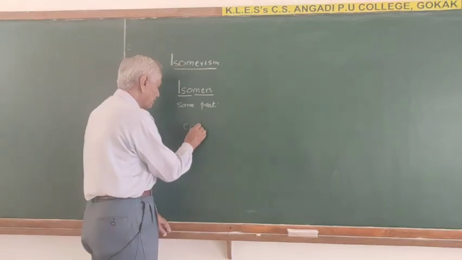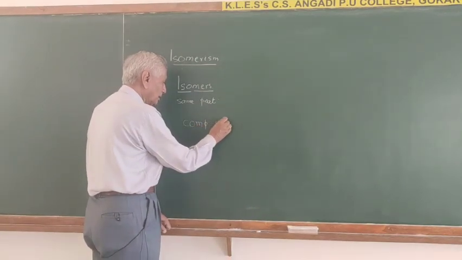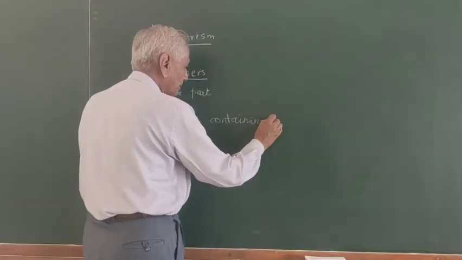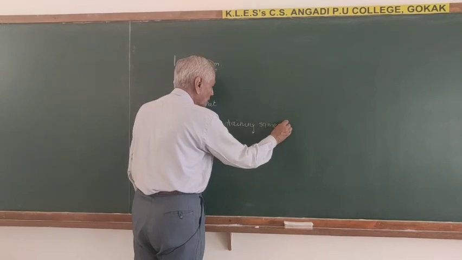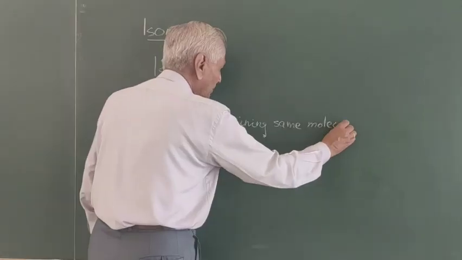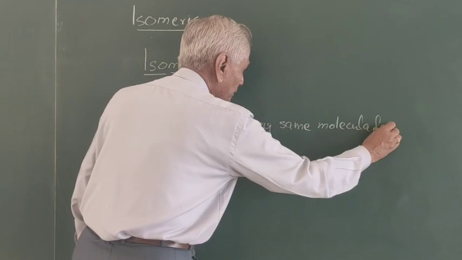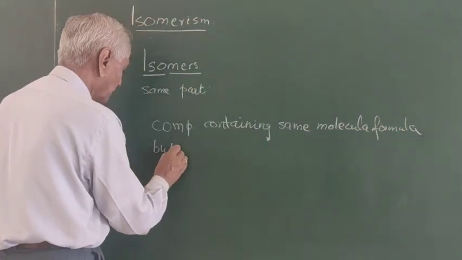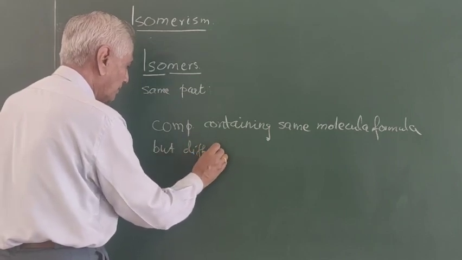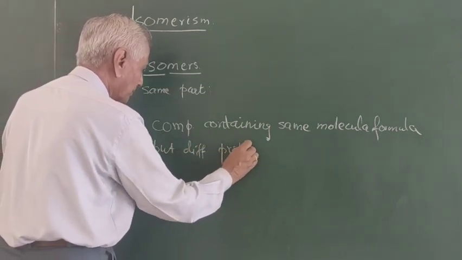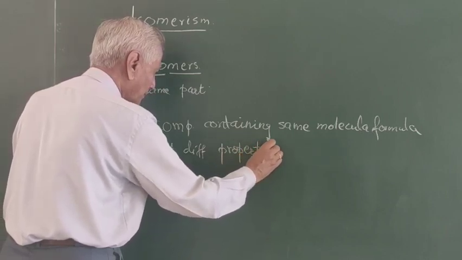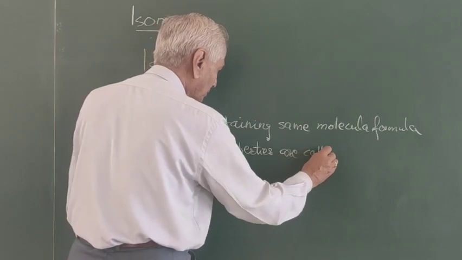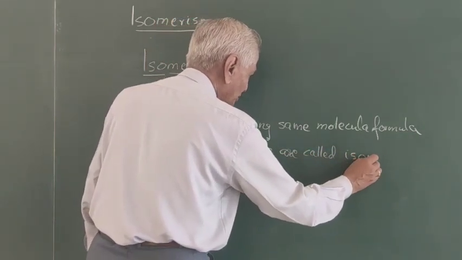Compounds containing the same molecular formula but different properties are called isomers.